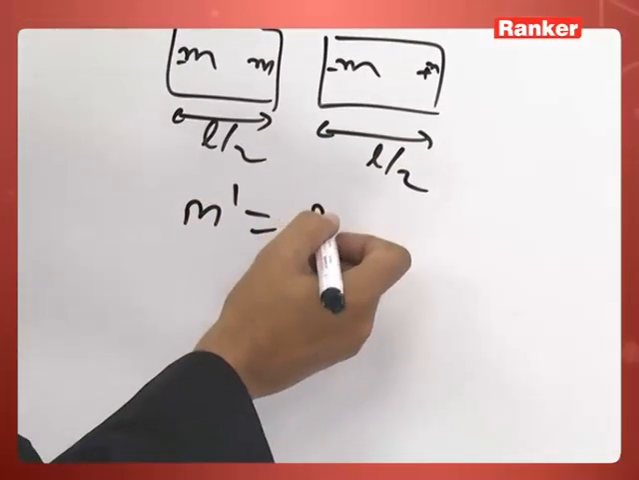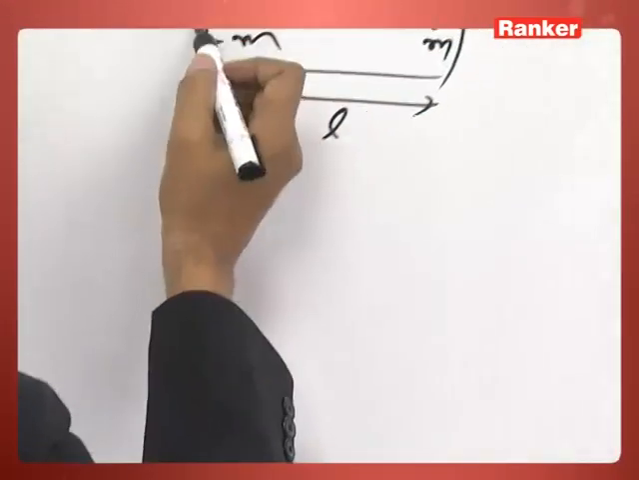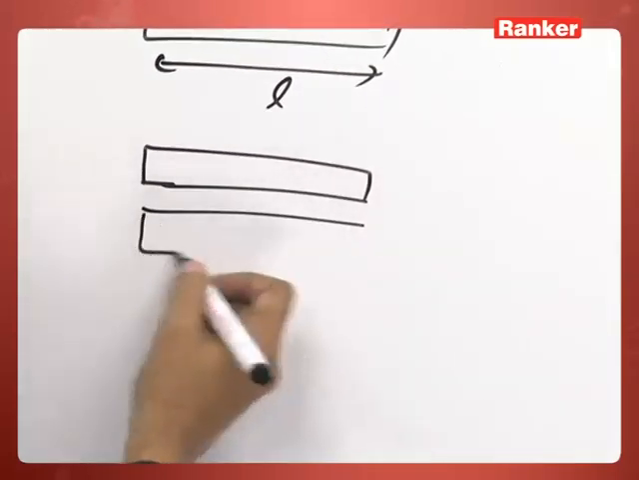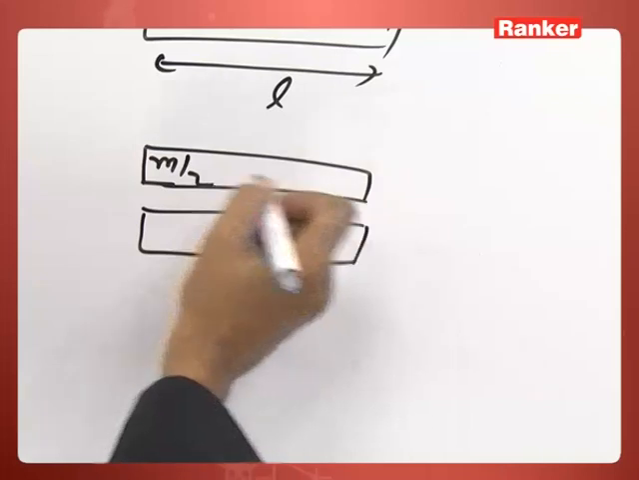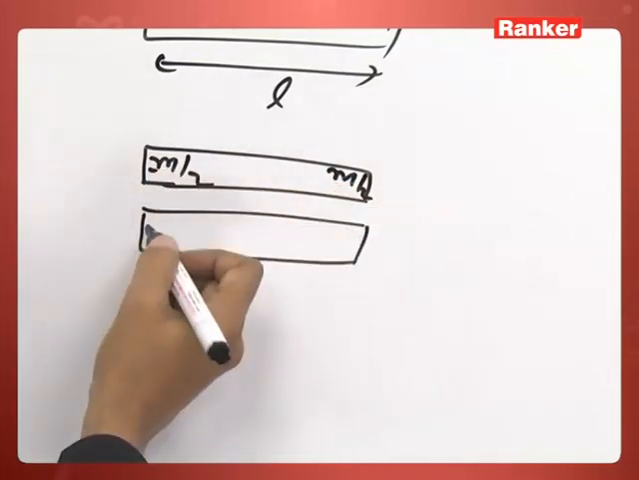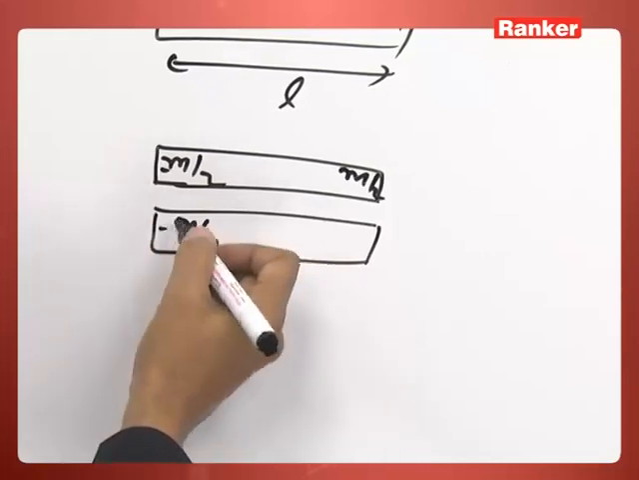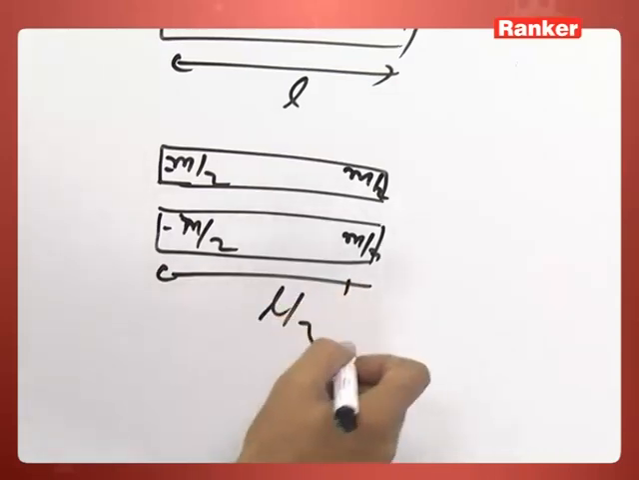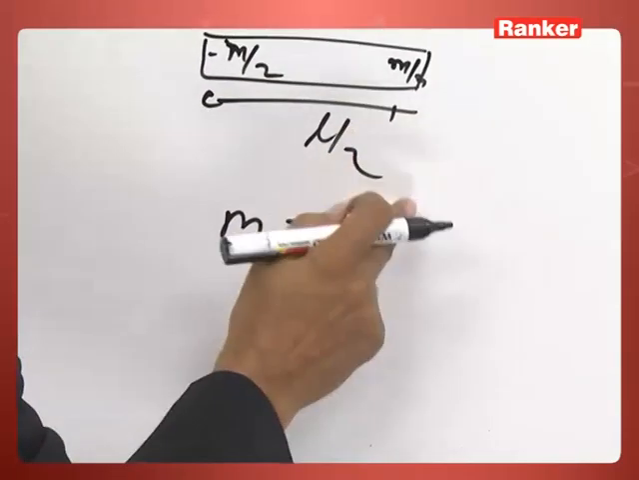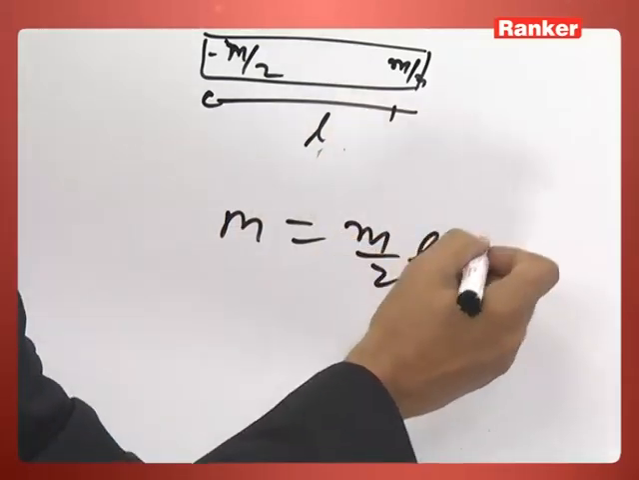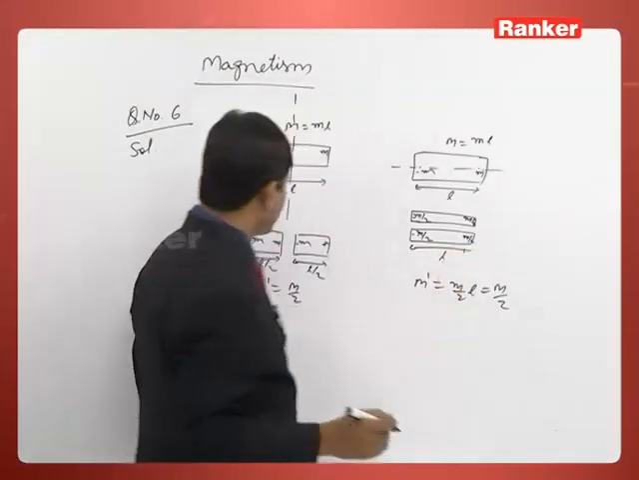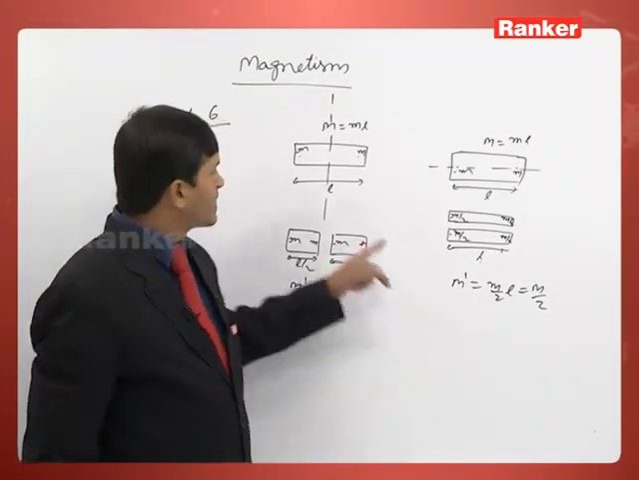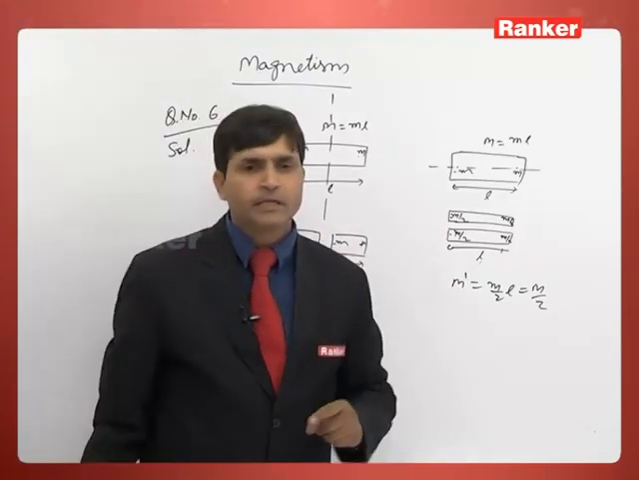M dash will now be M by 2, and here, cut like this, then we will have this magnet. Here magnetic moment is M by 2 and M by 2. The magnetic pole strength will reduce, but the thing is that it is m by 2 into L. This is M by 2, M dash. So what is the same thing? Their magnetic moment will be the same, but here pole strength will be the same, but here pole strength will be reduced.